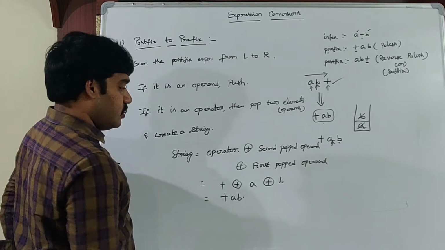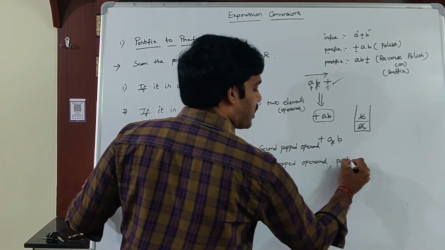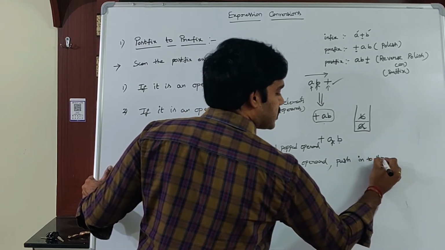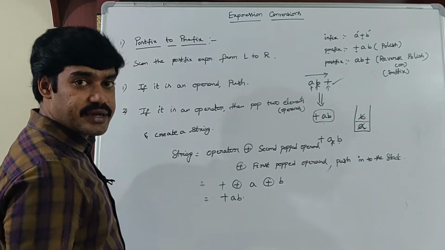Plus AB. So create a string and push this one into the stack. After creating the string, push it into the stack data structure.